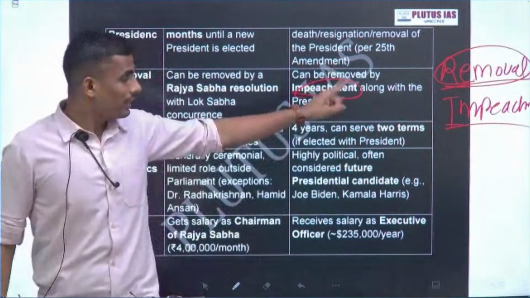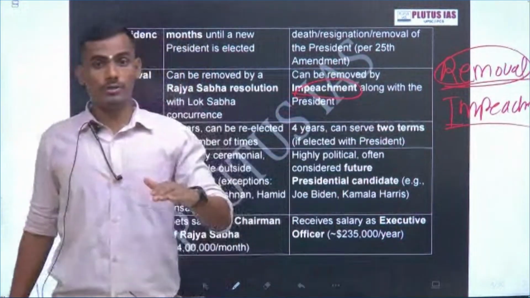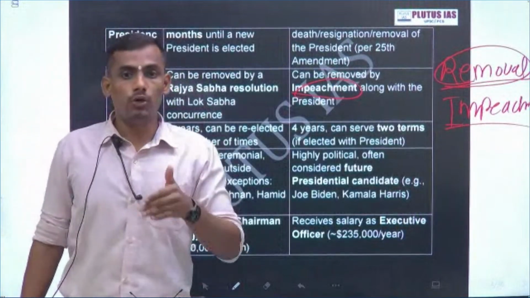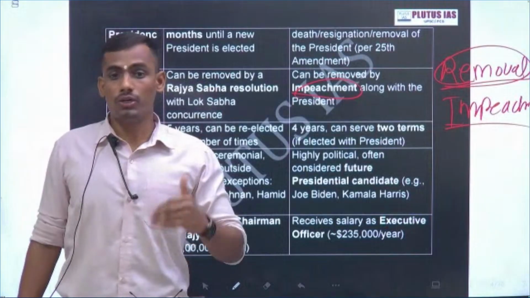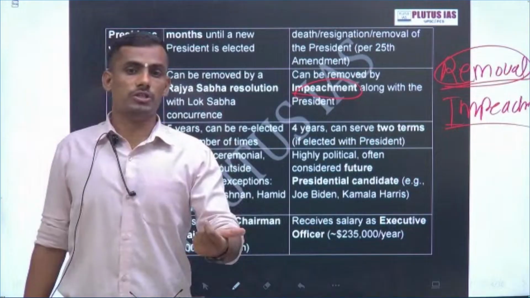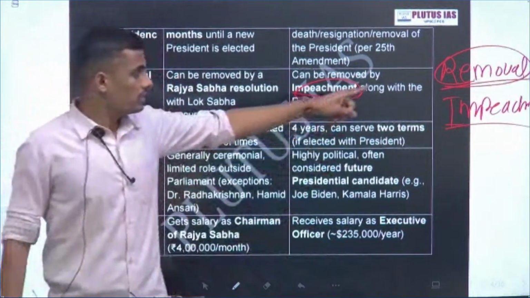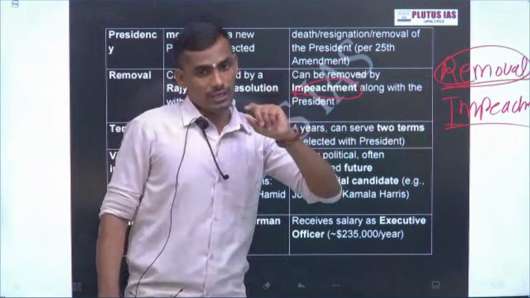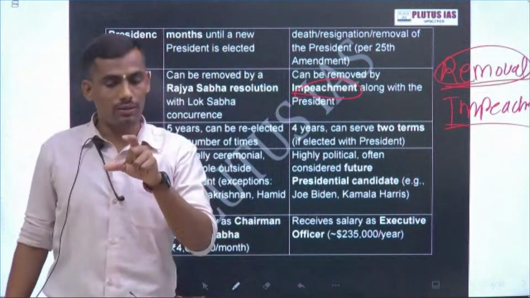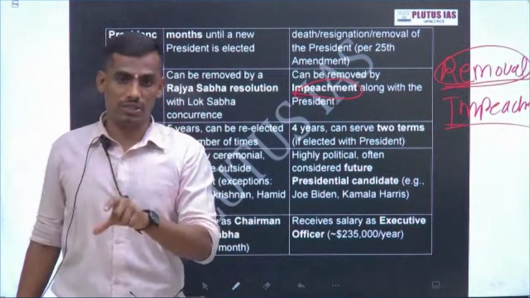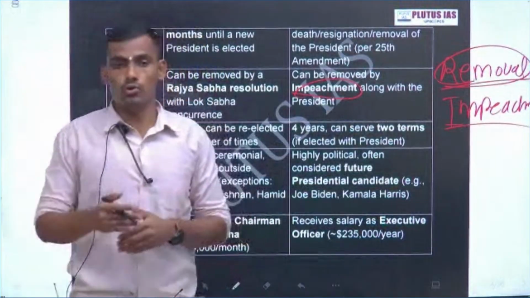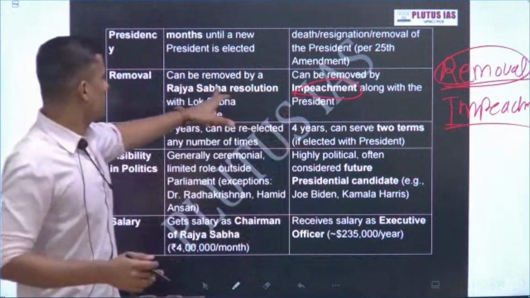But all other offices, executive, judicial or legislative, are below the President. So the President has power to remove them, but no one can remove the President. The President can only be impeached by the procedure. So this is the difference between removal and impeachment. We use removal for all other offices except the President, and impeachment for the President. This is a minor difference, but it plays a very crucial role. Okay, so this is the removal procedure.